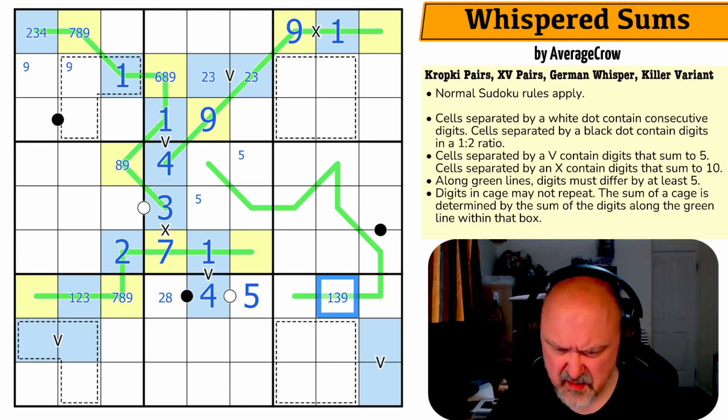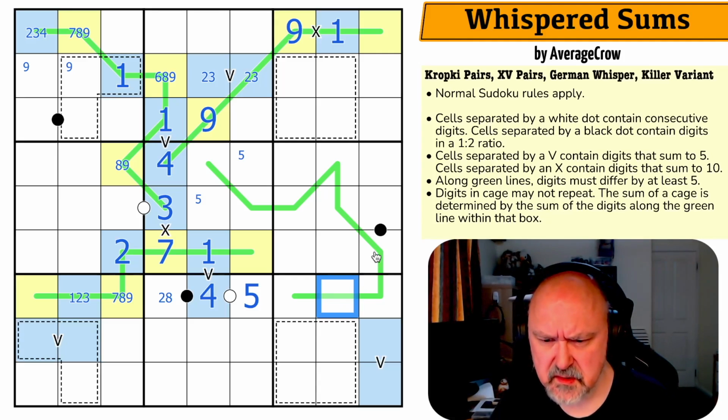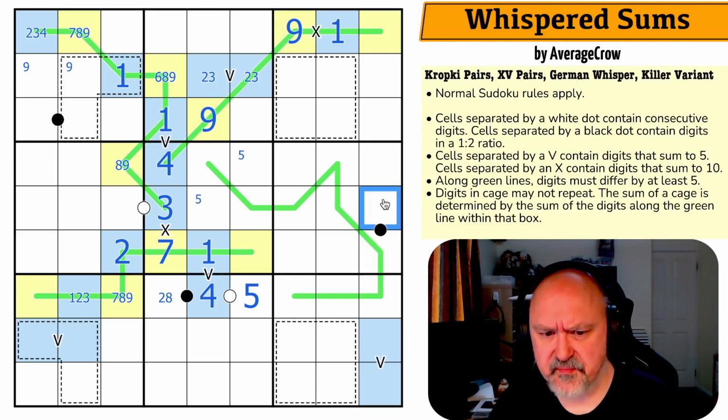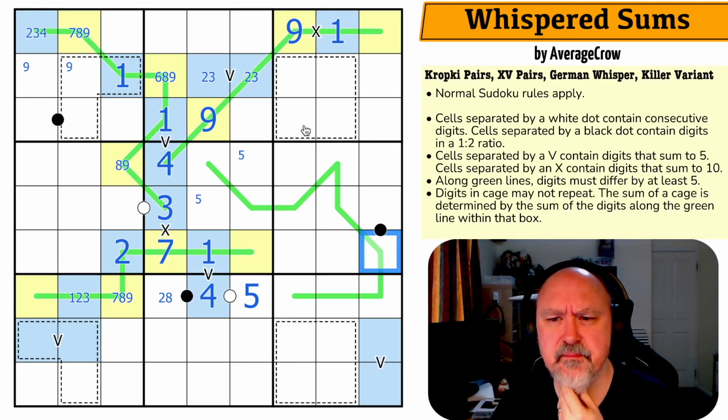139, I think. Okay, what could this be? You must put a low and an even digit onto this. Could this be 3 or 4? Okay, I've got to look at the killer.